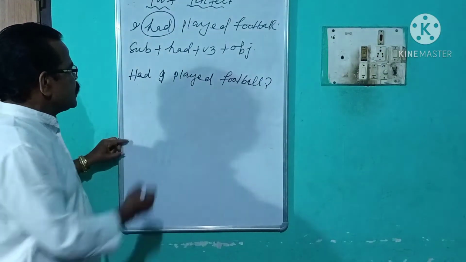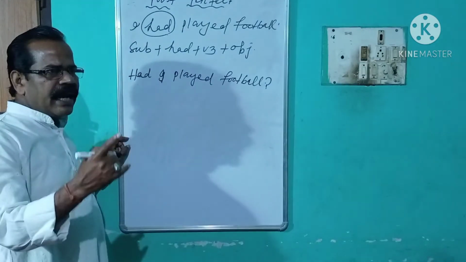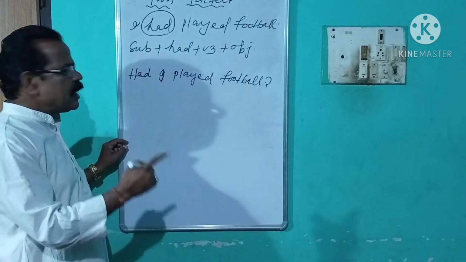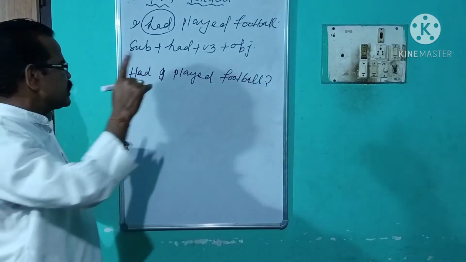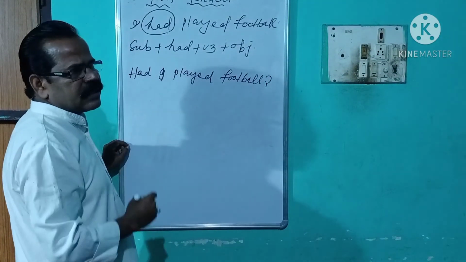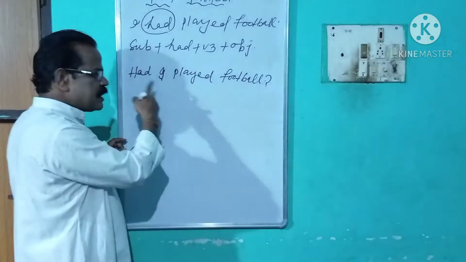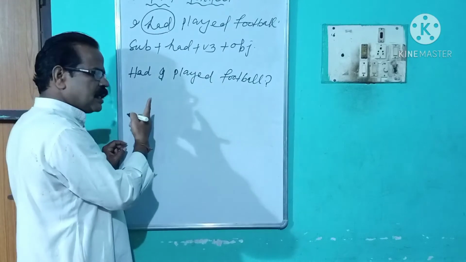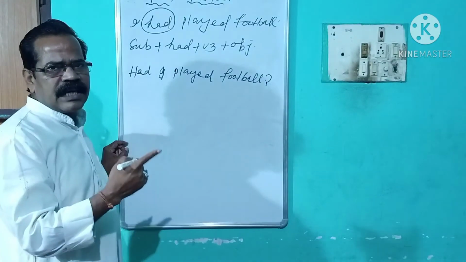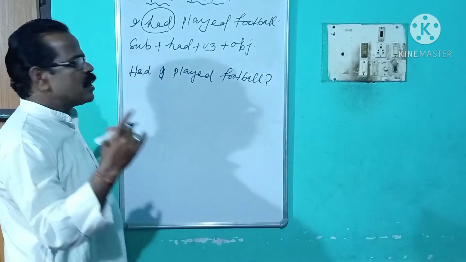You see, only a WH word will be added to this yes or no interrogative sentence. Let us change it by adding a WH word.